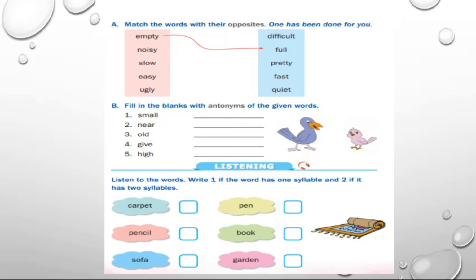Next, we are going to match the words with their opposites. Empty, full. Noisy, quiet. Slow, fast. Easy, difficult. Ugly, pretty. Next, small, big. Antonyms means opposites. Small, big. Near, far. Old, new.